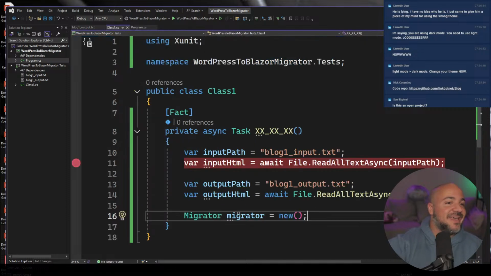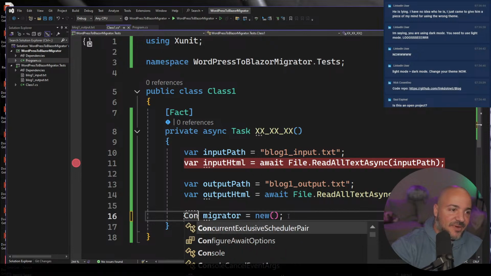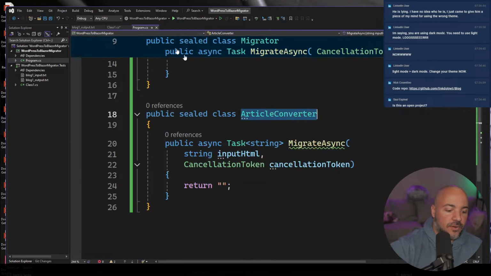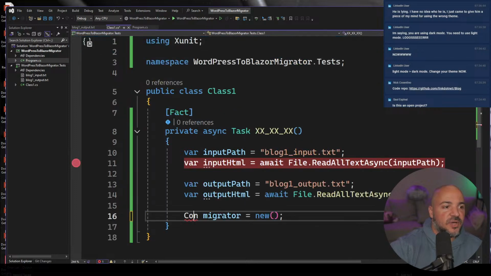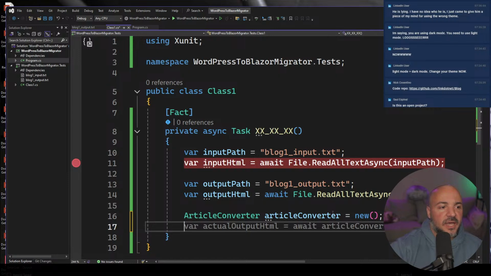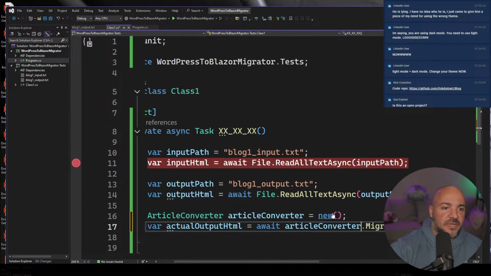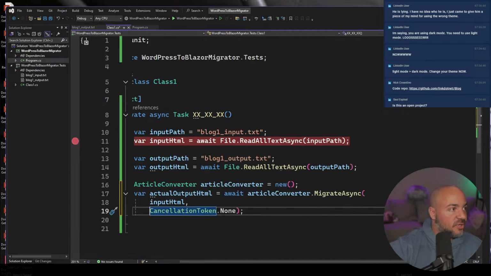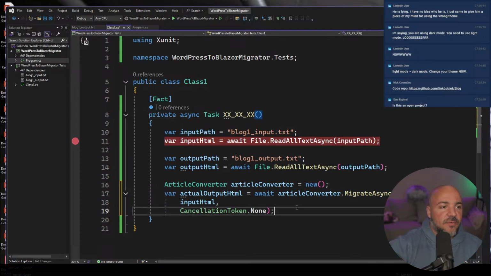So, I don't want a migrator. I want a, what did I even call it? Article converter. Nice. I told you I'm not good with names. So we will have an article converter, and that is going to be... I'm going to zoom out a little bit. I just realized it's real zoomed in, but that's going to be what we're dealing with.